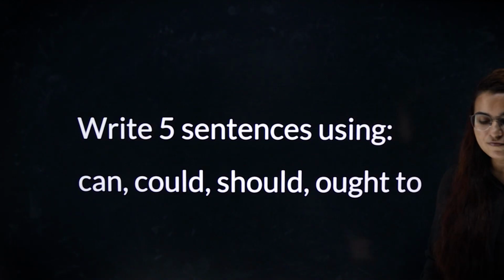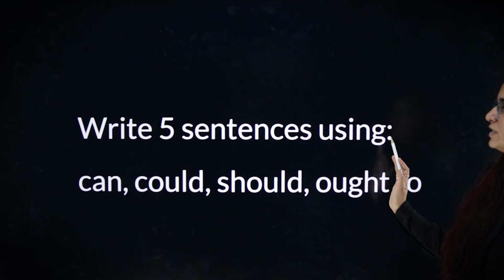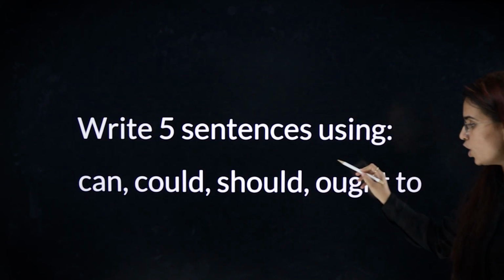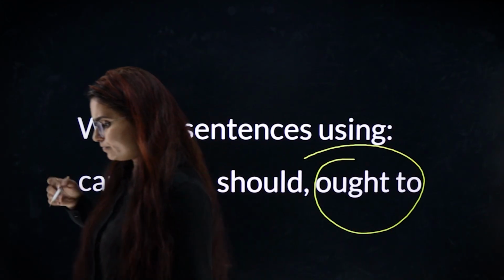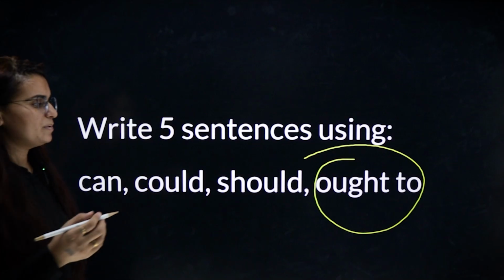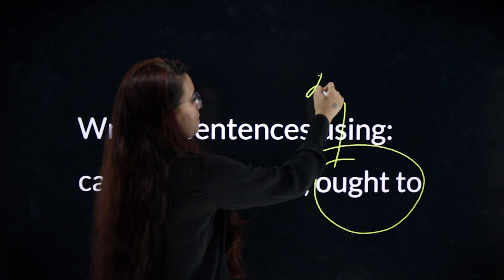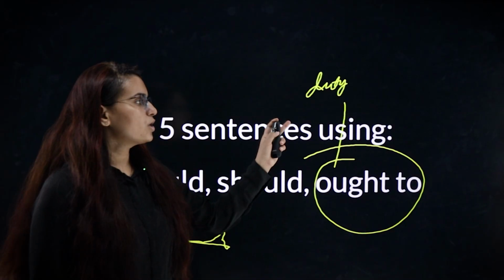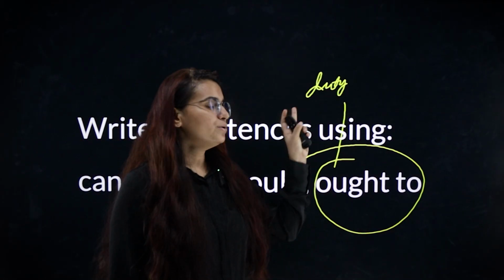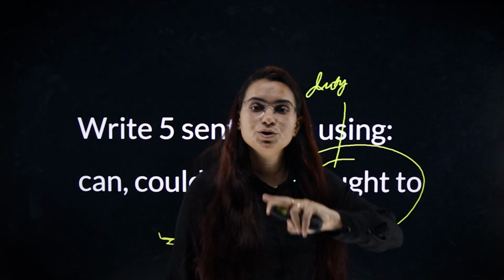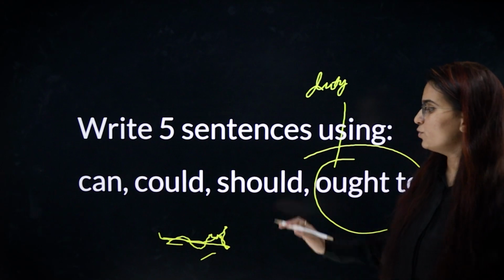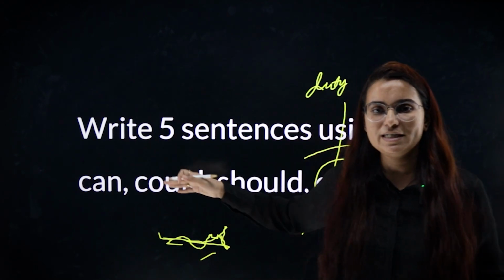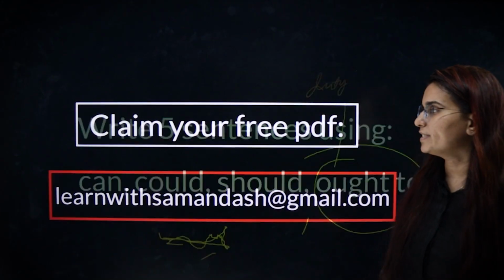Next is the homework time. I want you to leave the answer in the comment section with 5 sentences using can, could, should and ought to. Ought to is another modal verb that you can keep in mind, which talks about duty. We ought to stand for the national anthem. We ought to serve our country. Whenever you're talking about duties, something that you cannot ignore, you will use ought to. So please write 5 sentences on these 5 words and leave them in the comment section.